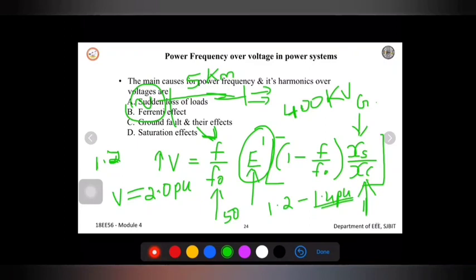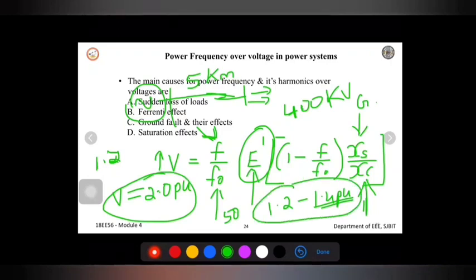So if you make use of these components, this overvoltage which happens because of load rejection can be reduced to 1.2 to 1.4 per unit by adding reactive power compensation to the line, by adding a shunt reactor to the line. So this is regarding the sudden loss of load rejection.